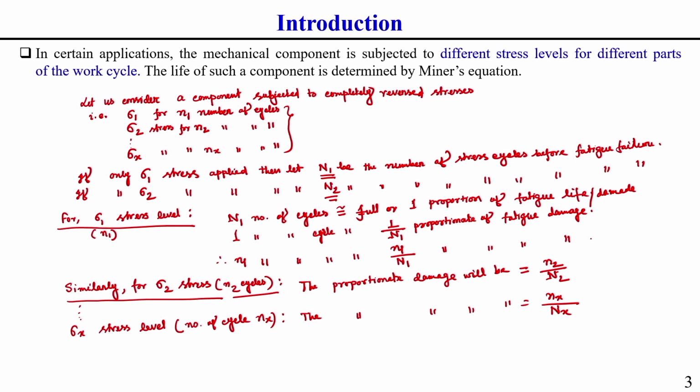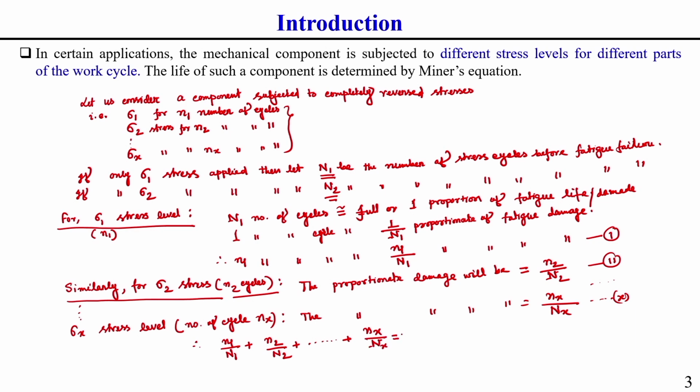So, let us consider this is equation number 1, equation number 2, and this is equation number x. If we just add all these equations, n1 by capital N1 plus n2 by capital N2 plus n x by capital N x.